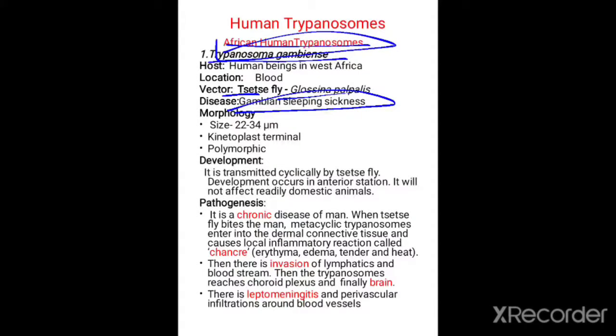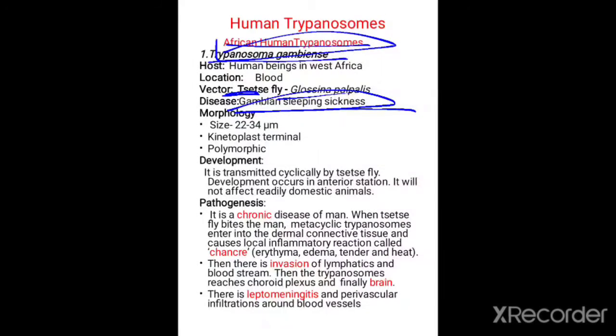This will be the last video of the genus Trypanosoma. In this video, we will discuss some African human trypanosomes and American human trypanosomes. The first species that we are going to discuss is Trypanosoma gambiense. This trypanosome is responsible for the disease called Gambian sleeping sickness, and this is transmitted by the tsetse fly, that is